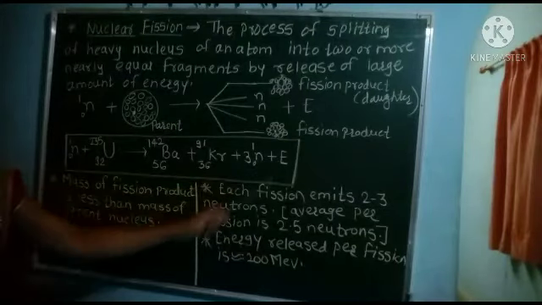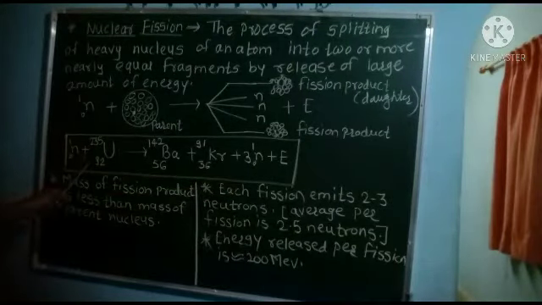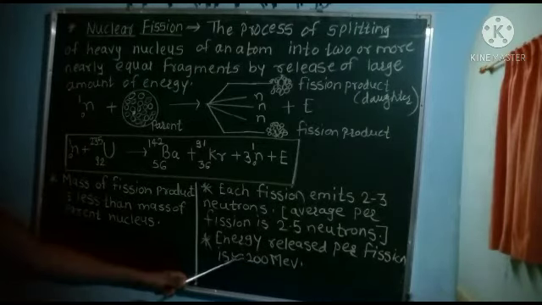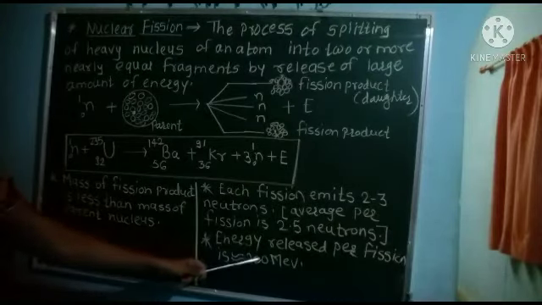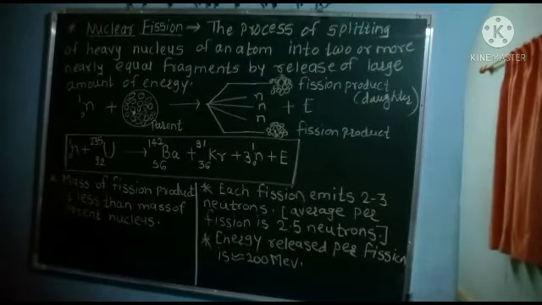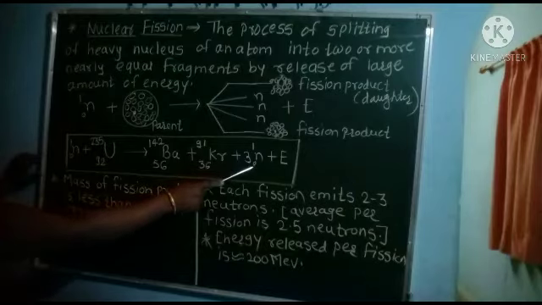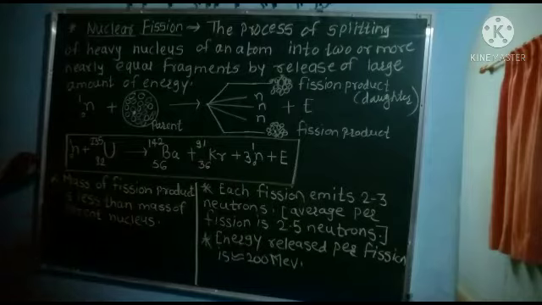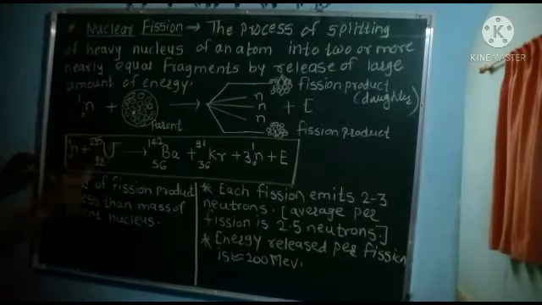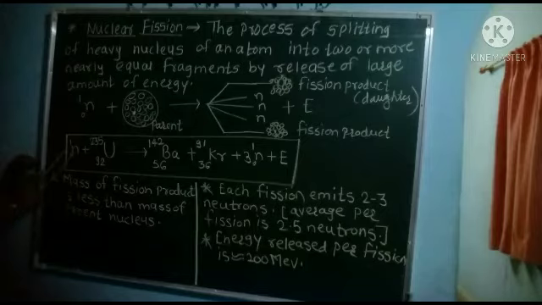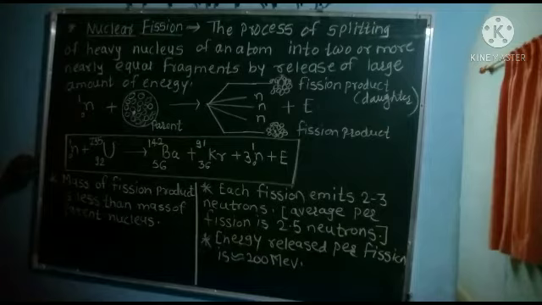For energy release, if we see the reaction of nuclear fission, per fission it produces approximately 200 mega-electron volts of energy. Now, as the heavy nucleus uranium emits 3 neutrons, 3 neutrons means 3 mass number. Masses of all the reactants and products will be the same. 1 neutron plus 235, that is 236.